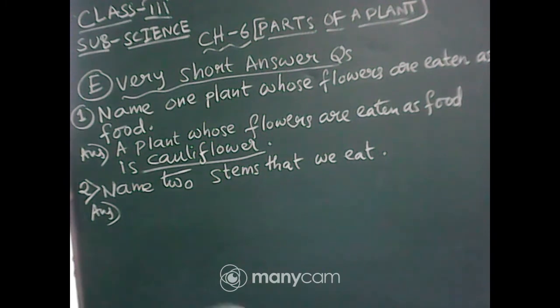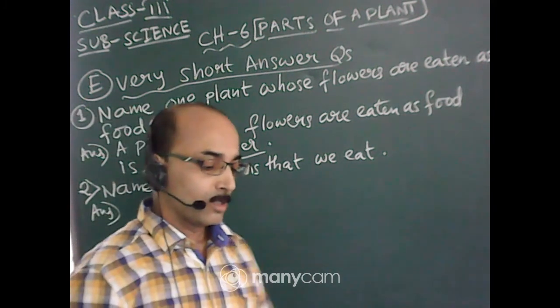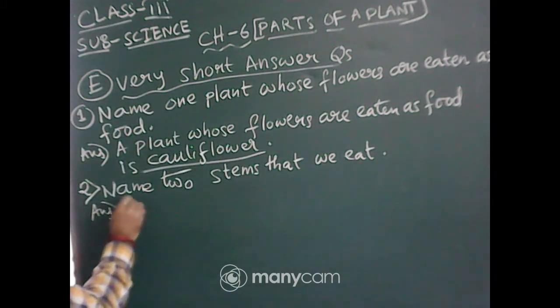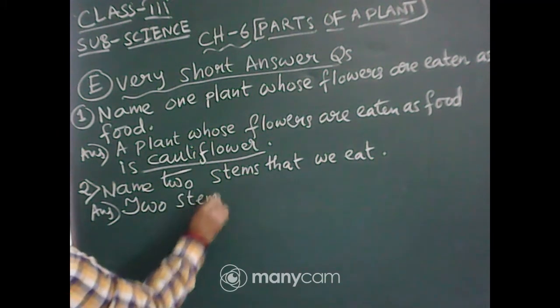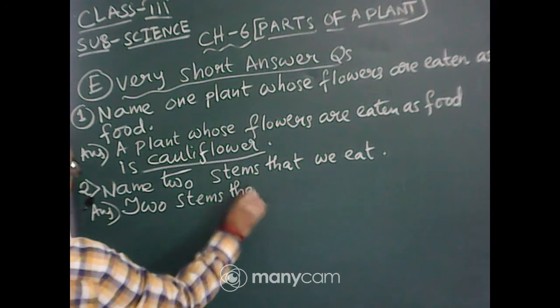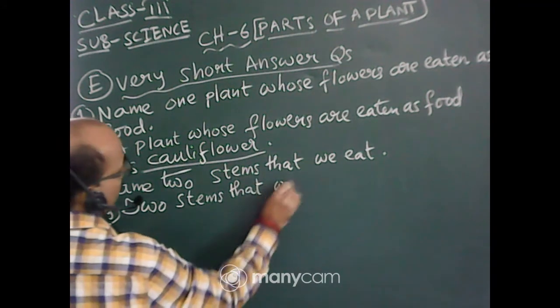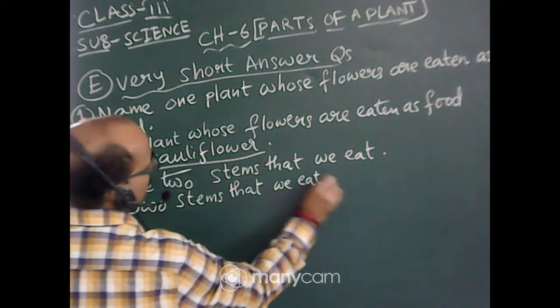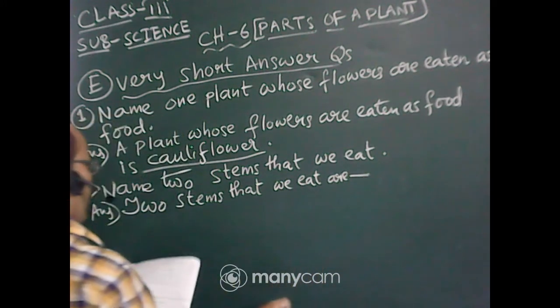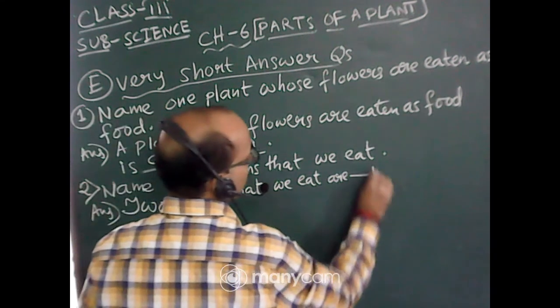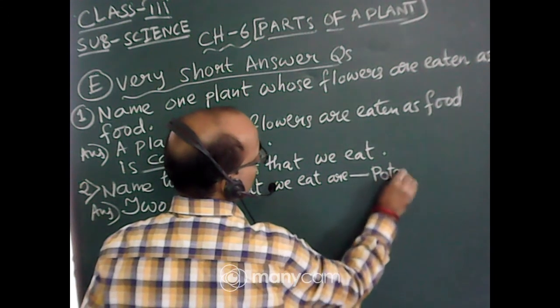Now the answer is, two stems that we eat are potato and ginger.